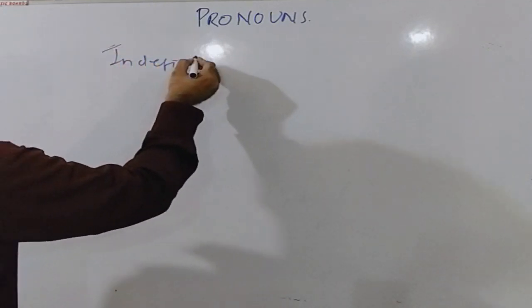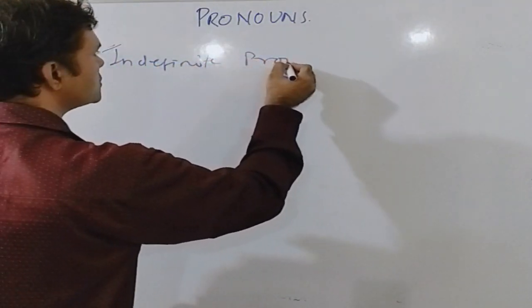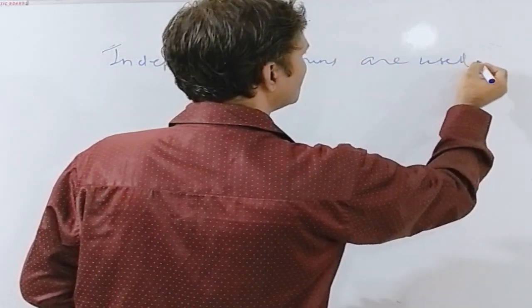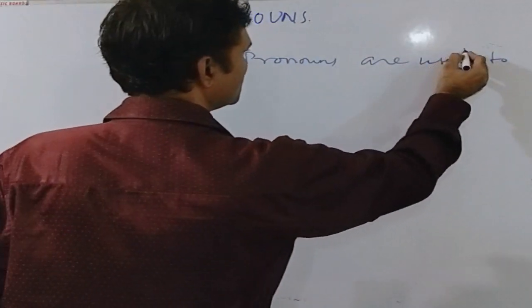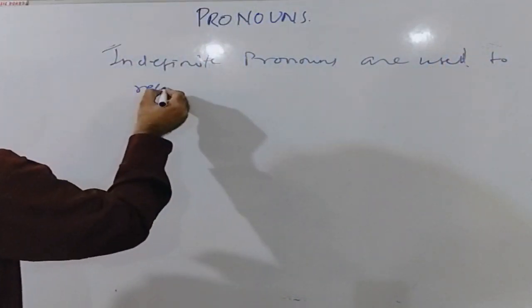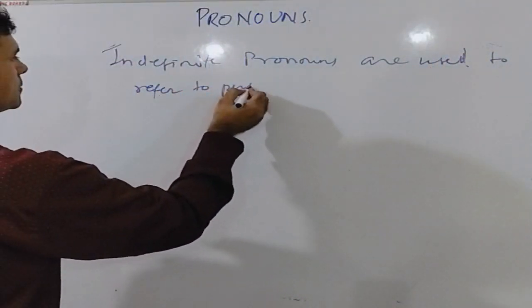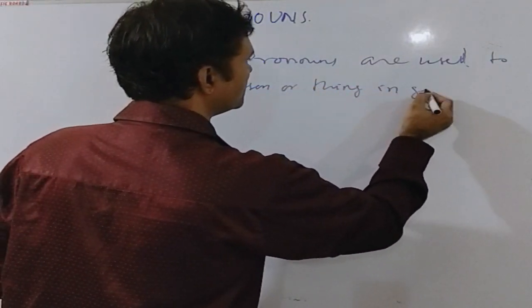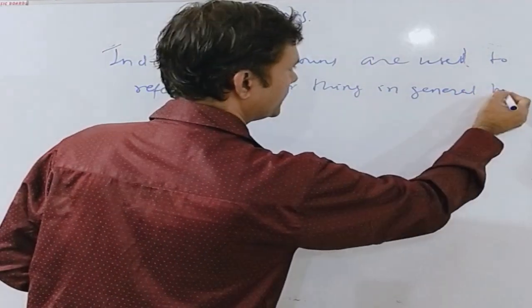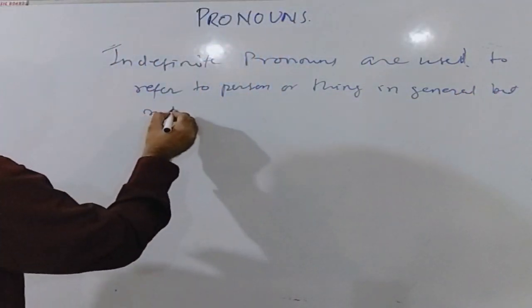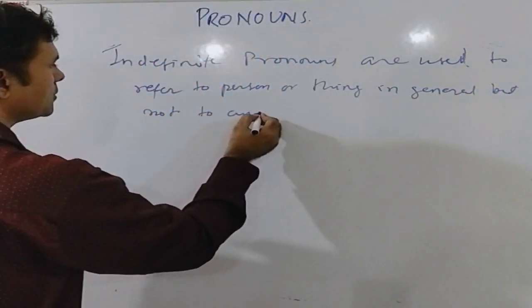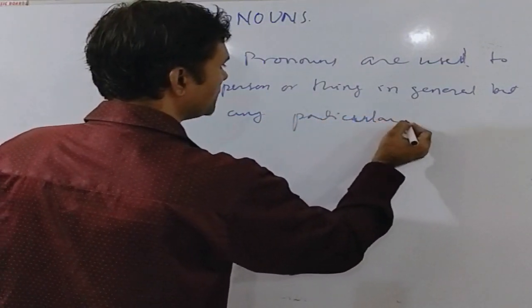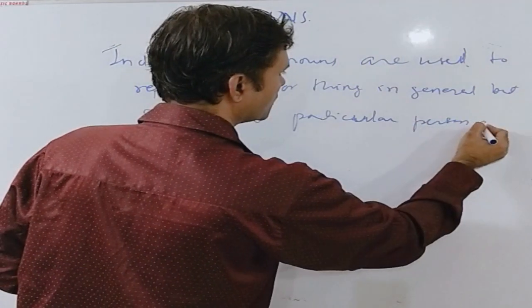Indefinite pronouns are used to refer to person or thing in general, but not to any particular person or thing.